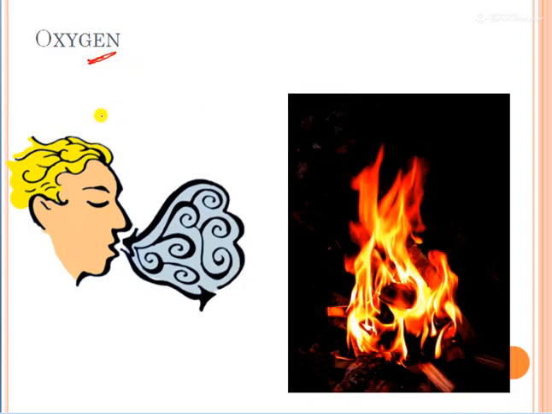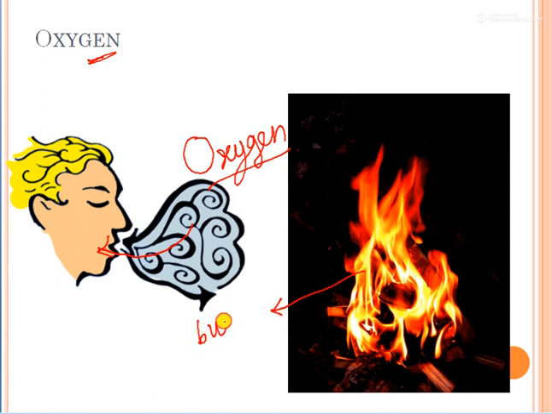First one, oxygen. When we are breathing in, whatever we are breathing in, that consists of oxygen gas. And for burning purposes also we are using oxygen. Oxygen is not burning, but it helps in burning.